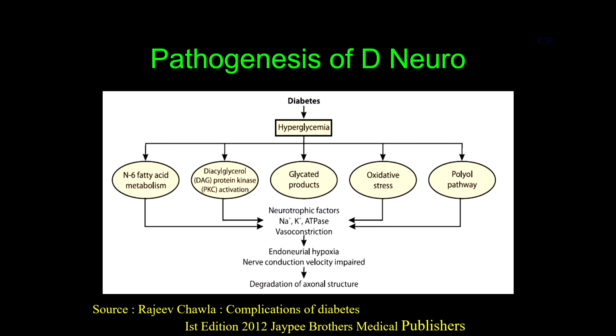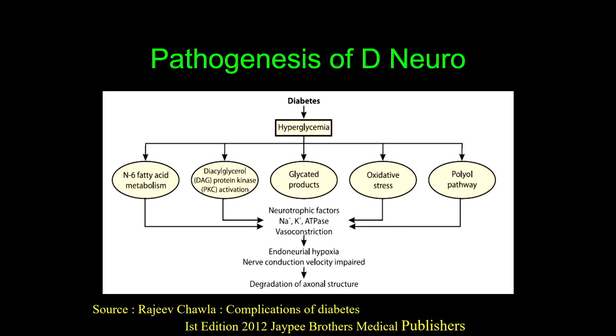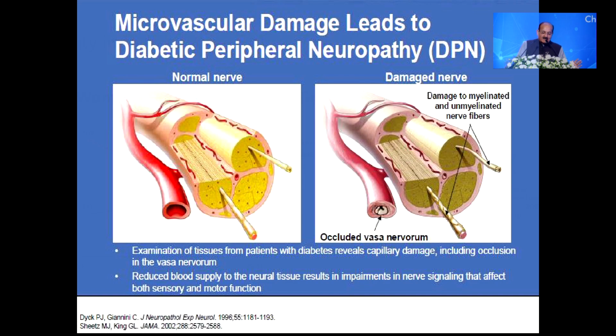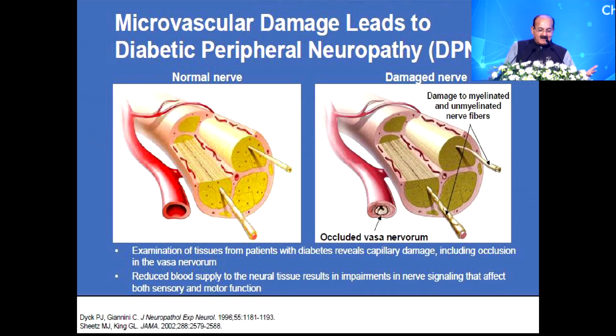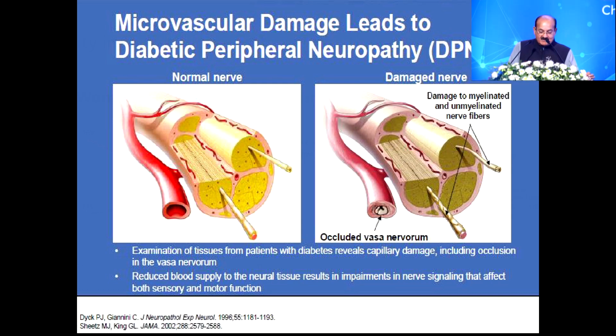When it comes to the pathogenesis of diabetic neuropathy, the mechanisms are literally different through all these pathways. There is vasoconstriction, the sodium potassium ATP pump gets used, there is endoneural hypoxia, nerve conduction velocity also gets impaired, and there is degradation of axonal structure leading on to diabetic neuropathy. So it's not surprising that if you look for evidence of diabetic peripheral neuropathy by examining tissues from patients with diabetes, you might see capillary damage including occlusion in the vasa nervorum, which is there very early in the course of the disease.